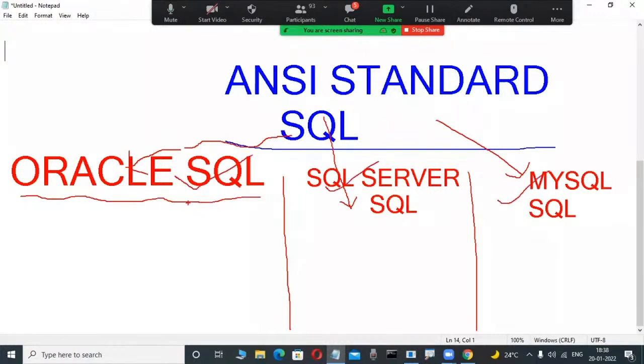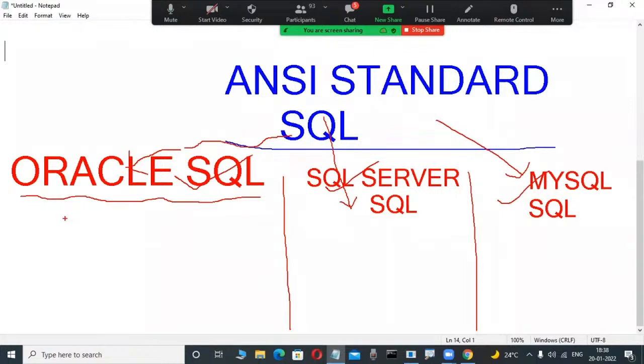Conceptually means table is there, view is there, procedure is there, function is there, trigger is there, package is there in Oracle SQL. Here also in SQL Server, what is a table, what is a view, what is a synonym, what is an index, what is a procedure, what is a function, what is a trigger, same. Conceptually, in MySQL also table, procedure, function, trigger, package. These are the same conceptually, but syntactically totally different.